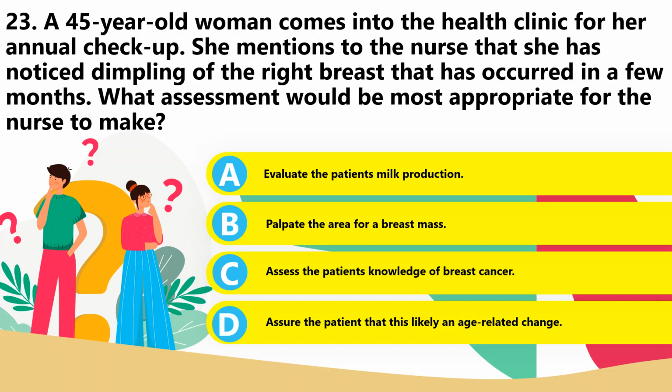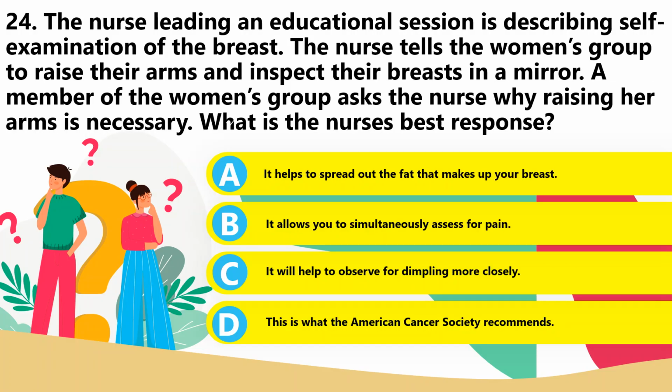Evaluation of milk production is required in lactating women, and there's no indication of lactation in the scenario. The patient's knowledge of breast cancer is relevant, but it's not a time dependent priority. The finding is not an age related change. 23. The answer is Bravo.